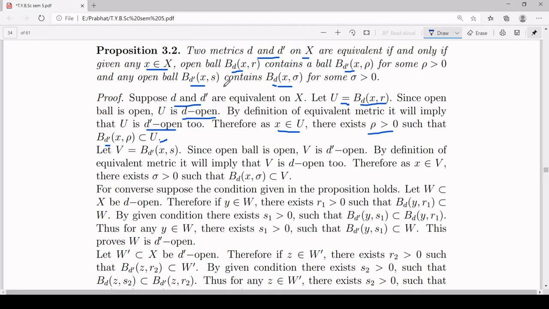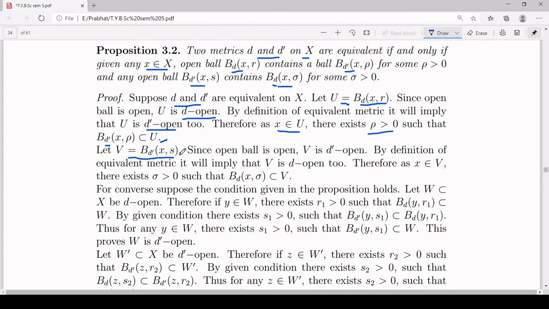And for the second part of our condition, the proof will go in exactly the same manner. Here I have written that you assume your V to be the open ball centered at x of radius s with respect to the metric d dash. Now V is an open ball with respect to the metric d dash. Therefore, it is an open set also with respect to the metric d dash. So V is open with respect to d dash and d dash is equivalent to d.